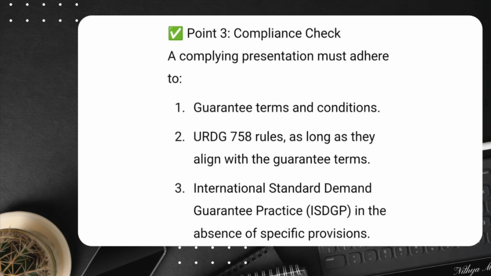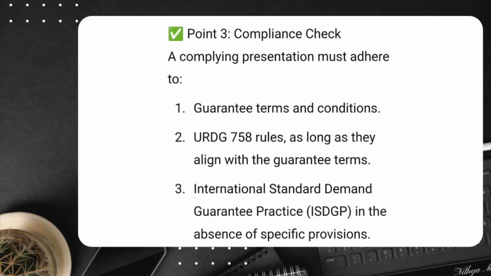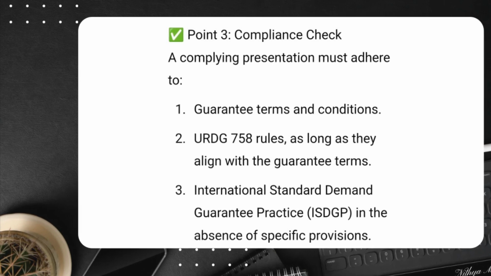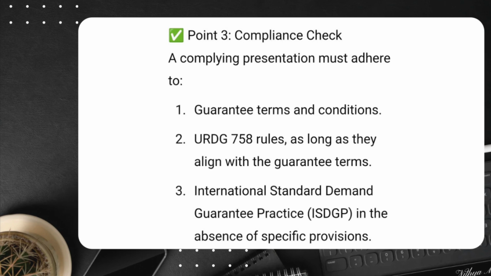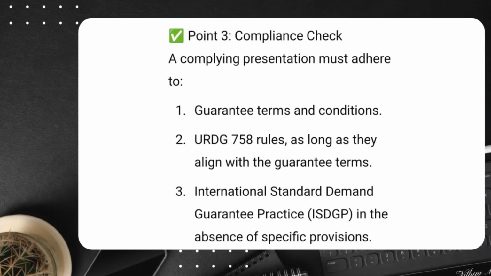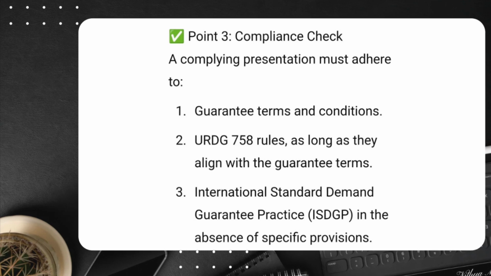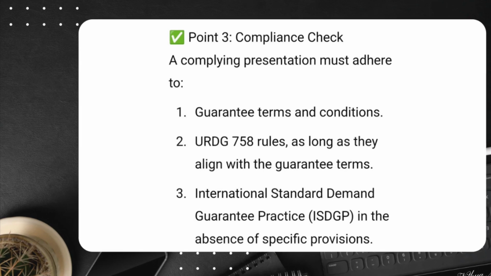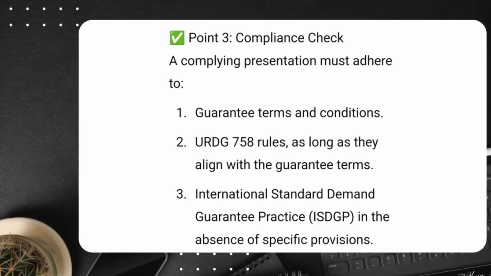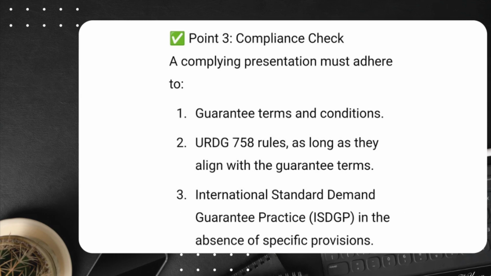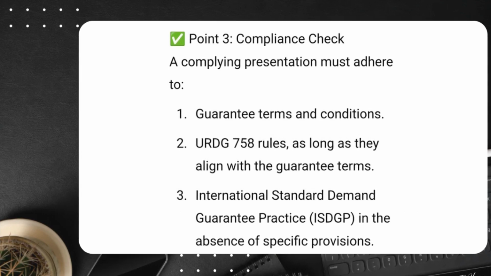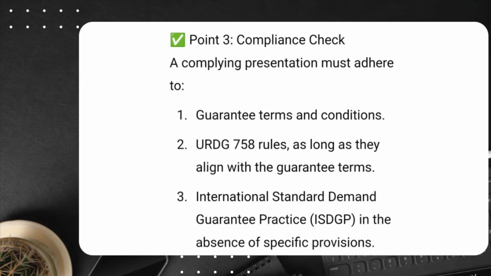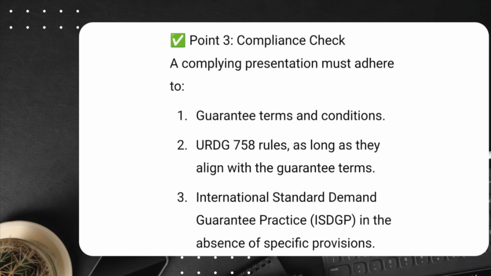Now, let's talk about what guarantors must do when examining a demand. Guarantors can only examine the documents provided. They cannot verify external facts or rely on external resources. Guarantors must ignore non-documentary conditions. That means if a guarantee refers to an underlying contract, the guarantor cannot assume additional requirements from that contract unless they are explicitly mentioned in the guarantee itself. For example, if a guarantee says the applicant is in breach of payment obligation under the contract from April 1st to August 20, then the guarantor cannot reject the demand just because it does not mention the contract date or contract reference number, unless the guarantee explicitly requires it.